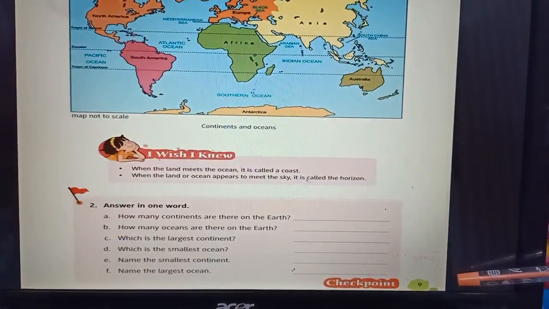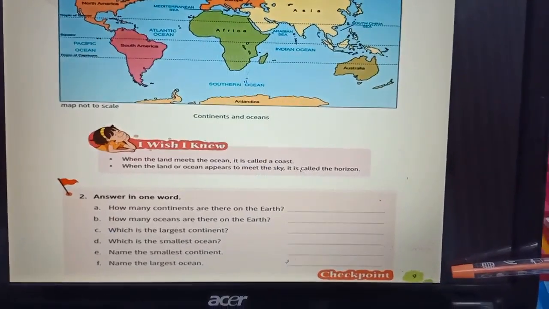Today's objective, we will learn about globe and map. We will visualize what maps are and their advantage. Now, students, we will recall the concept by discussing the answers from the checkpoint given in the course book. Page number 9, checkpoint 2, answer in one word.